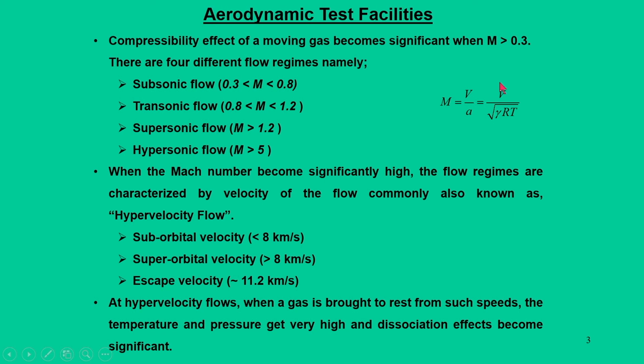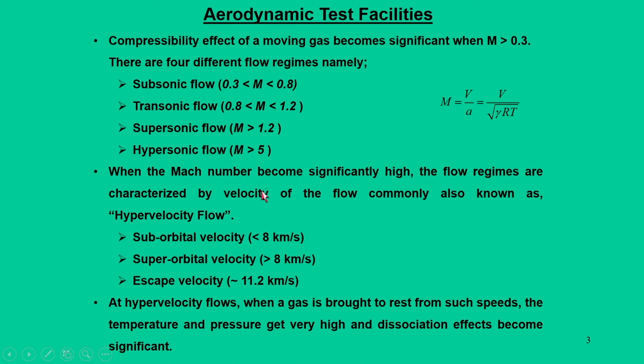So, such flows are characterized as hypervelocity flow, and those velocities are considered suborbital velocity, for which speed is less than 8 kilometers per second, superorbital velocity for which speed is higher than 8 kilometers per second, and escape velocity with respect to Earth is about 11.2 kilometers per second.